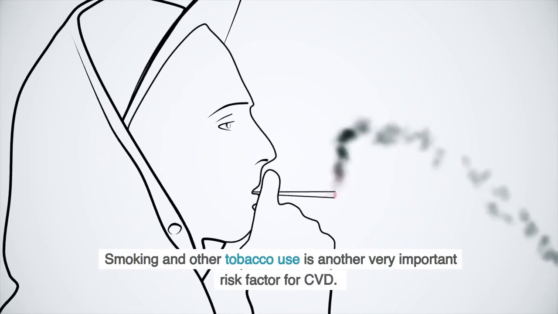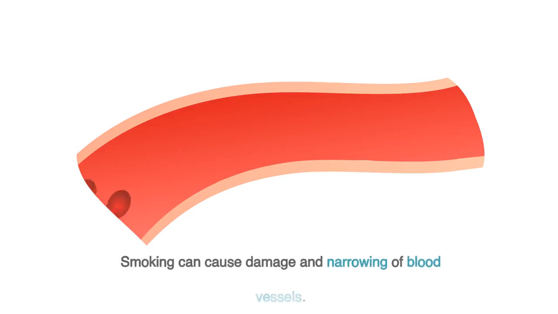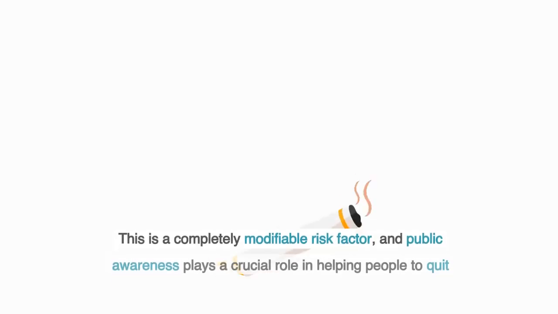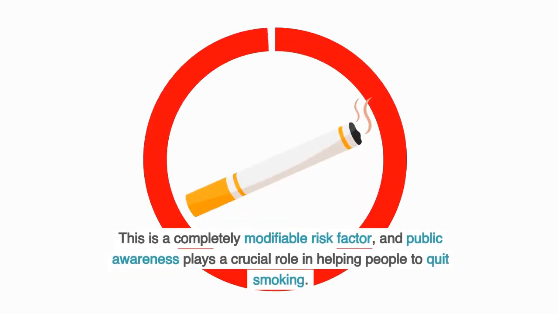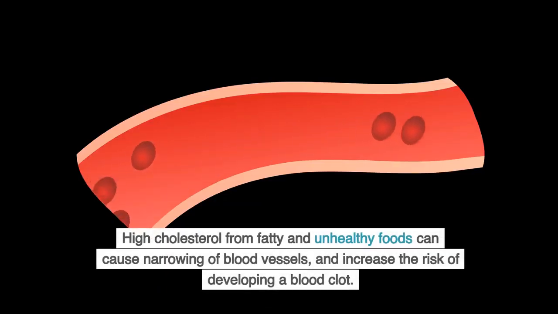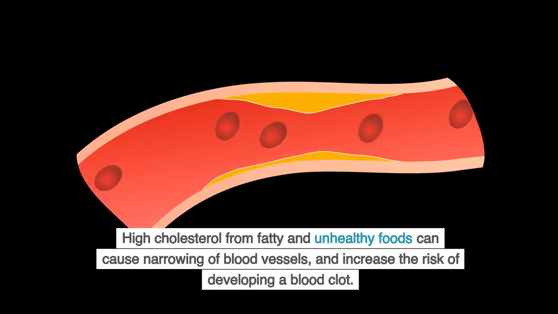Smoking and other tobacco use is another very important risk factor for CVD. Smoking can cause damage and narrowing of blood vessels. This is a completely modifiable risk factor, and public awareness plays a crucial role in helping people to quit smoking. High cholesterol from fatty and unhealthy foods can cause narrowing of blood vessels, and increase the risk of developing a blood clot.